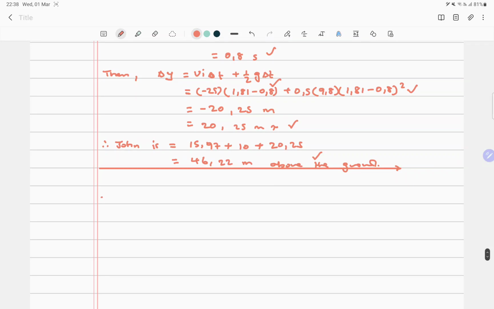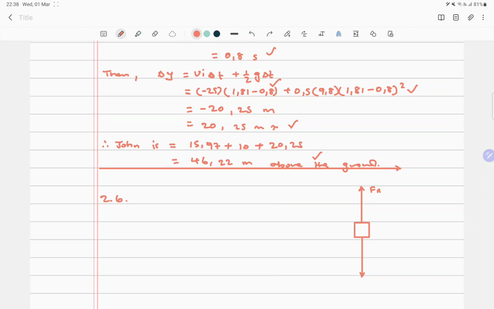Remember, to answer 2.6, we know that at this juncture, if we're doing a free body diagram, John is actually having 2 forces acting on him. And these forces are roughly balanced if you think about them. Because this is now going to be the applied force by the engine or the motor.